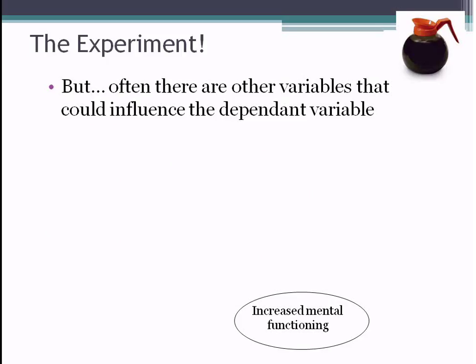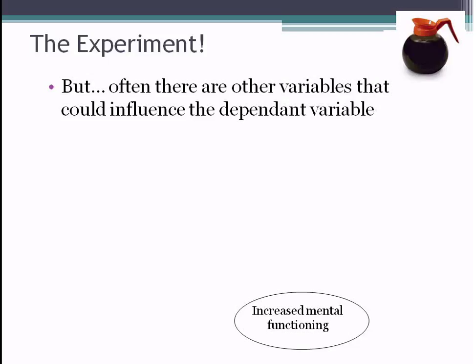Now here's the thing though. We talked about this idea of internal validity. We want to be able to say that our independent variable, caffeine consumption, is the thing that is causing increased mental functioning. But there are other variables in our study that could affect increased mental functioning. So often when I do this in face-to-face classes, I'll ask, what other variables do you think could influence increased mental functioning? And students will often say things like caffeine sensitivity or the amount of sleep that you got the night before. And those are things that we would talk about as being random error. Those are things that do affect increased mental functioning, but not systematically in our study. They affect mental functioning. Those are what participants bring to the research scenario.